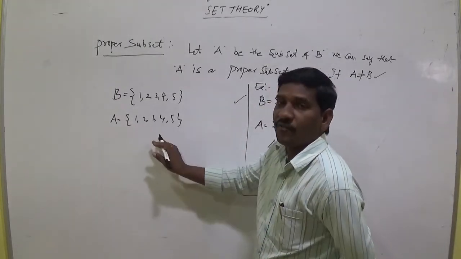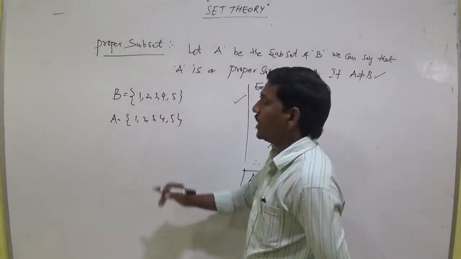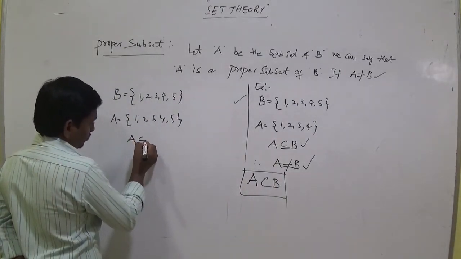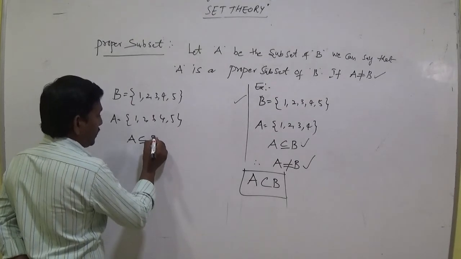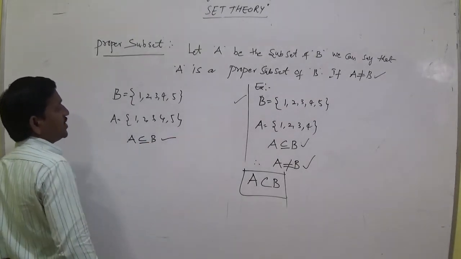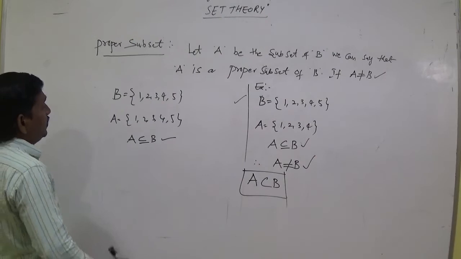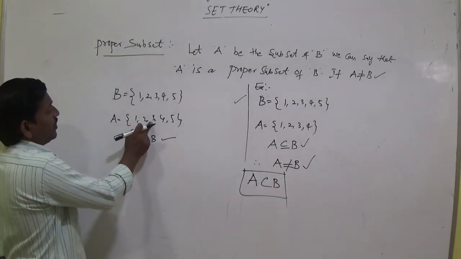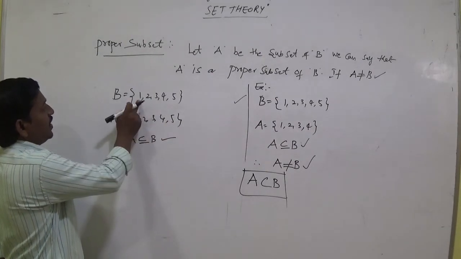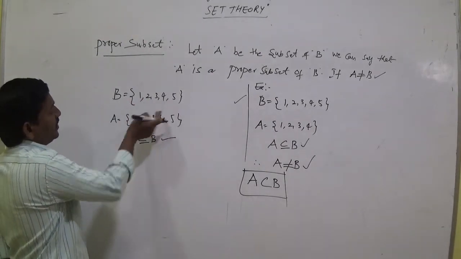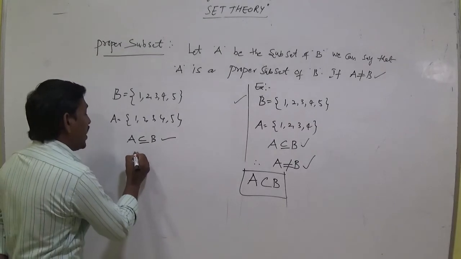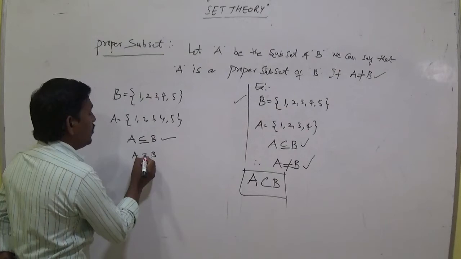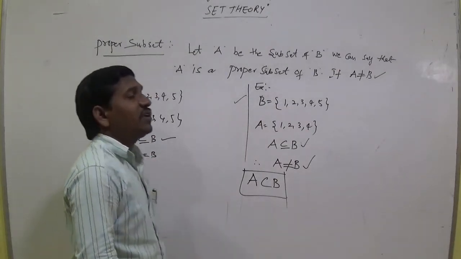Because every element of A is in B. And here observe, A equal to B. What are the conditions of a proper subset?